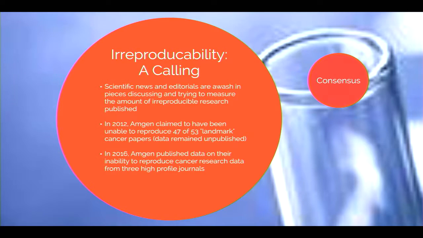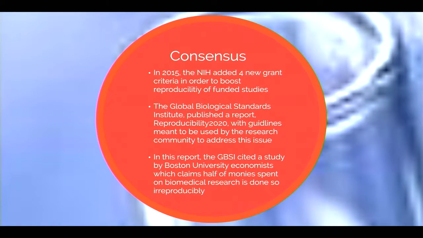In 2012, Amgen claimed to have been unable to reproduce 47 of 53 landmark cancer papers and chose not to publish that data. But in 2016, they published data showing that they were unable to reproduce data from 3 high-profile journals. So this consensus has led the NIH to add 4 new grant criteria to boost reproducibility, and studies, such as the one from Boston University, have claimed up to half of all money spent privately and publicly is being spent on irreproducible research.